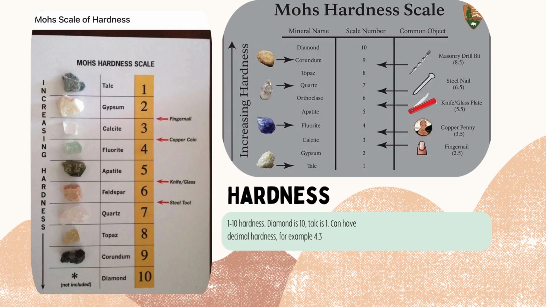Hardness. The hardness of a mineral is gauged using the Mohs hardness scale, which ranges from 1 representing the softest minerals to 10 representing the hardest. Some minerals, known as indicator minerals, possess whole number hardness values. Diamond, for example, is hardest with a hardness of 10, while talc, known for its softness, has a hardness of just 1. Cleavage and fracture relate to how a mineral fragments when broken. For example, quartz exhibits a conchoidal fracture, revealing smooth curved surfaces, while muscovite is known for its perfect cleavage in one direction, allowing it to split into thin sheets.